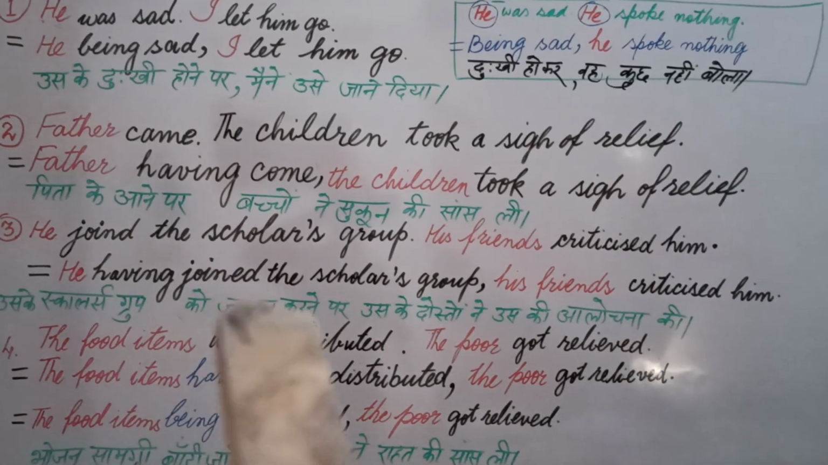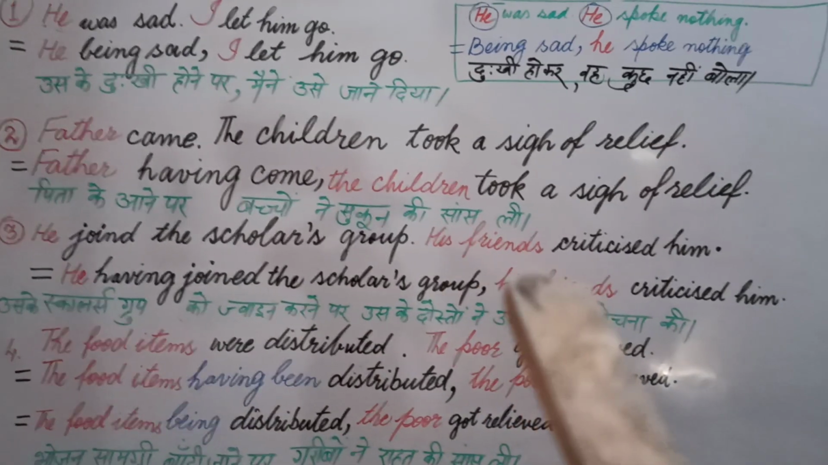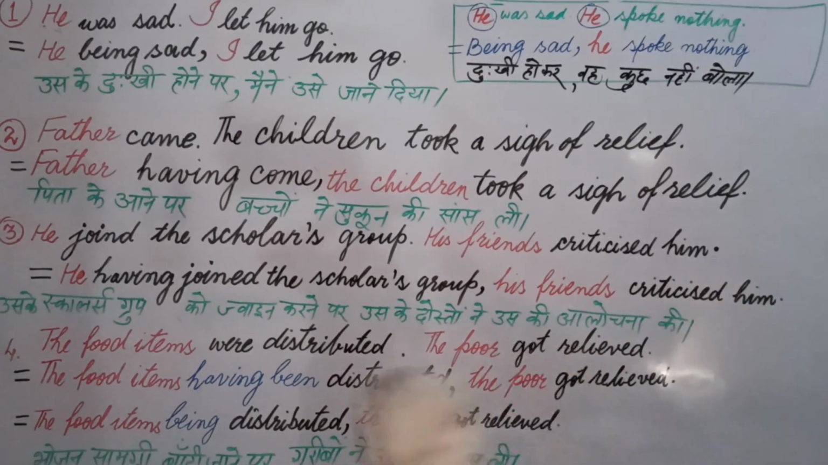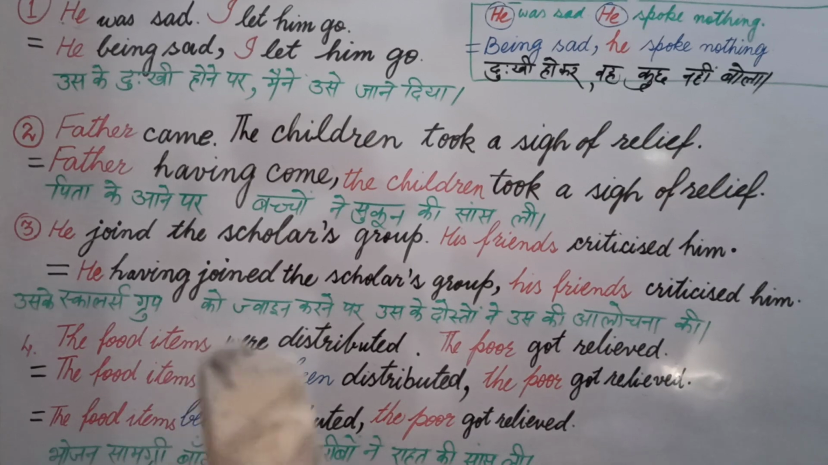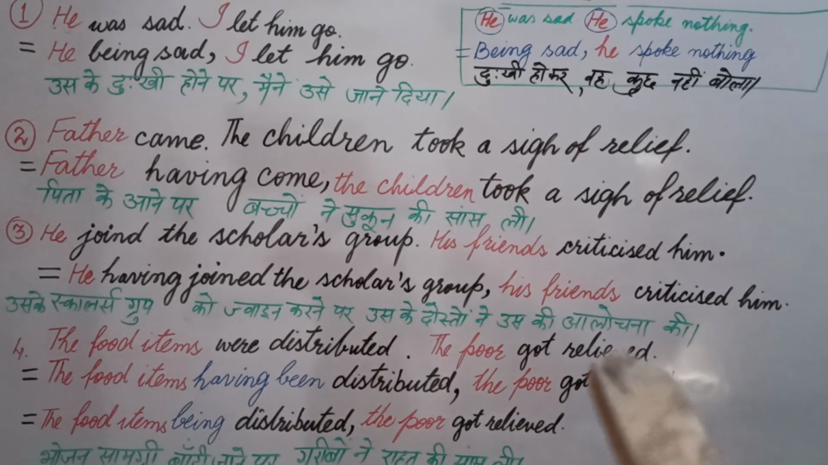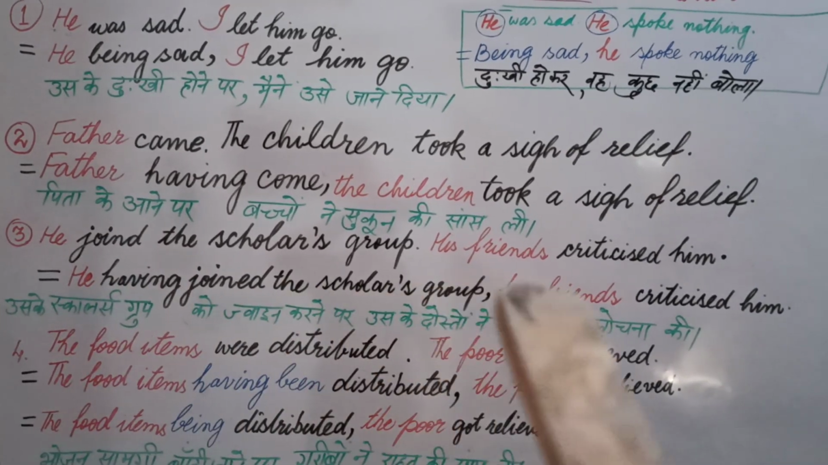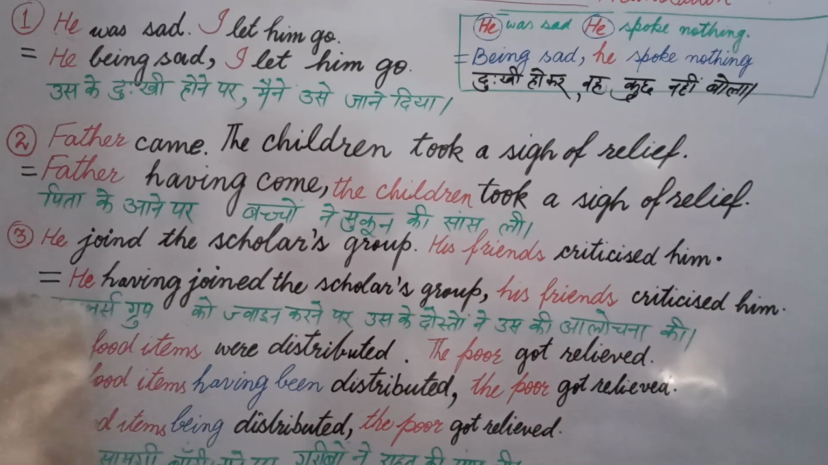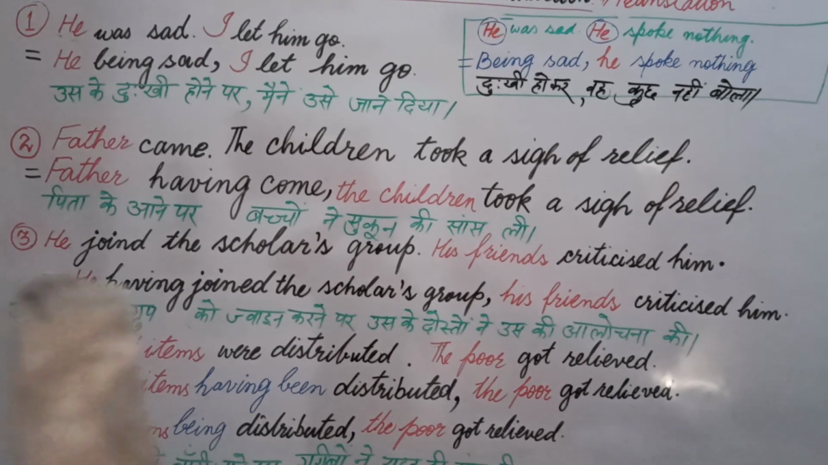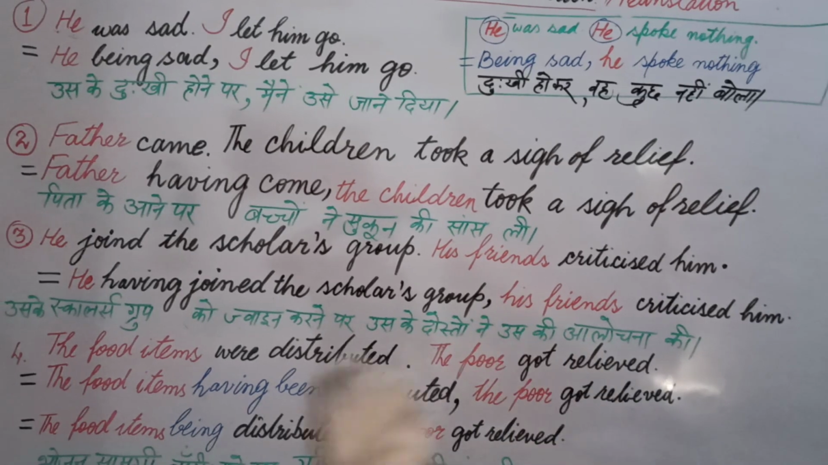In the same way, he joined the scholars group. His friends criticized him. Hindi is उसके scholars group को join करने पर उसके दोस्तों ने उसकी आलोचना की. We can divide this sentence into two parts. He joined the scholars group. His friends criticized him. Here two different subjects are there. He and his friends. यहाँ दोनों अलग अलग subjects we have used.